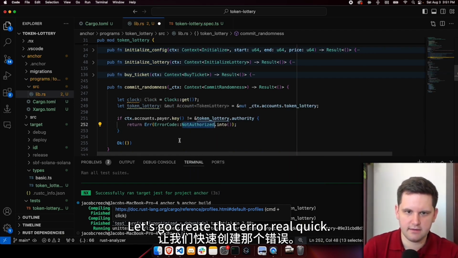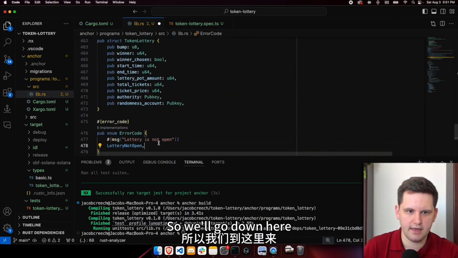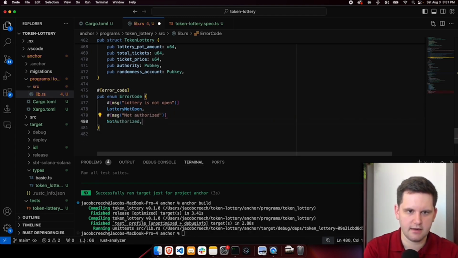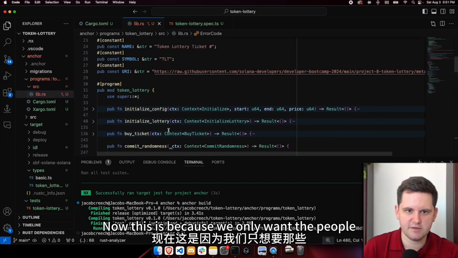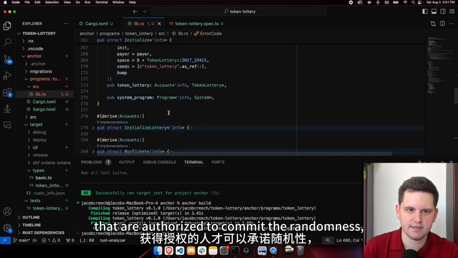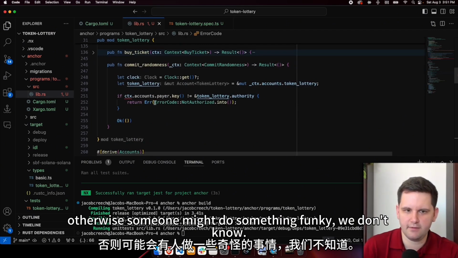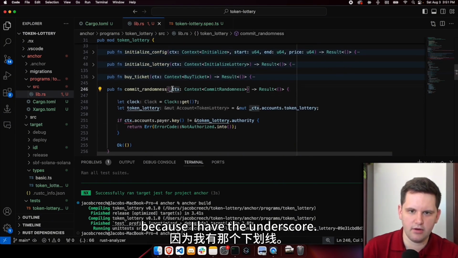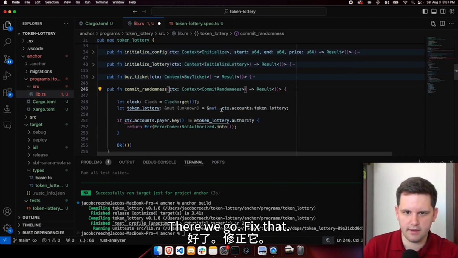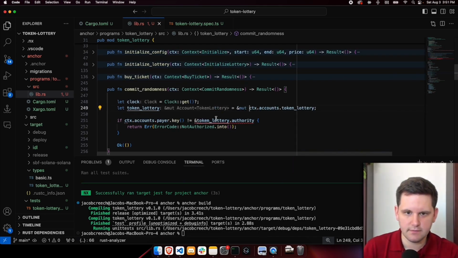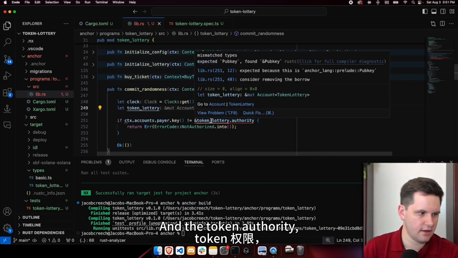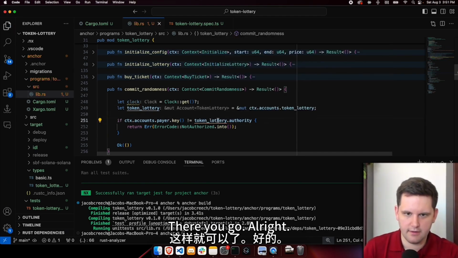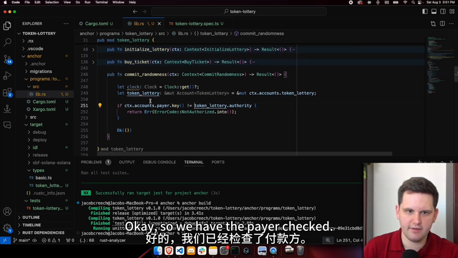Now let's go create that error real quick. So we'll go down here and we will enter not authorized. So we have that error code now. This is because we only want the people that are authorized to commit the randomness. Otherwise, someone might do something funky. We don't know. All right, so context dot accounts, because I have the underscore. There we go. Fix that. And the token lottery, the token authority, this is because it doesn't need to be, there you go. All right, doesn't need to be referenced. Okay, so we have the pair checked.